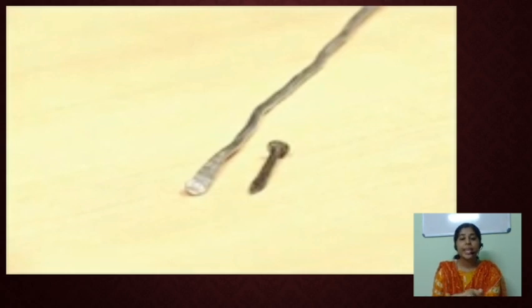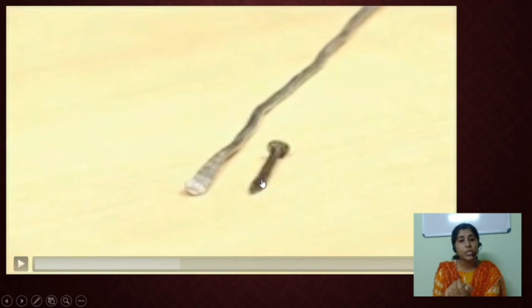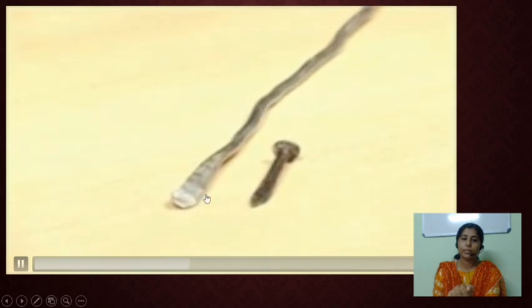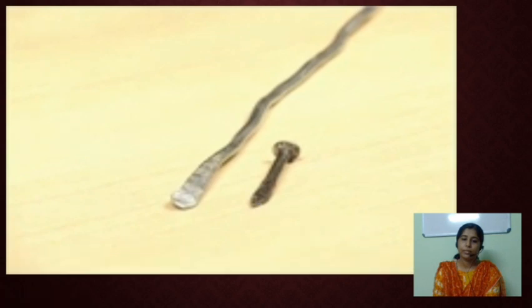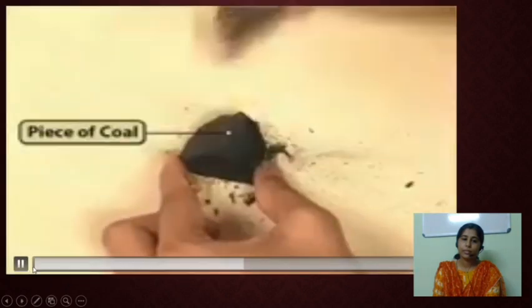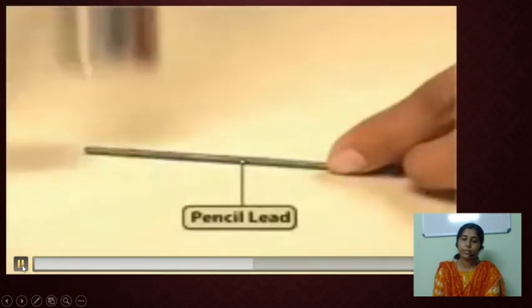Yes, you can see here, there is a change in shape in the iron nail and also in the aluminium rod. The beaten end becomes flattened, isn't it? The shape of the nail and wire changed on beating. When they are beaten harder, the iron nail and the aluminium wire take the shape of thin sheets, or they are flattened. Now hit hard the gold piece and pencil lead with the hammer.